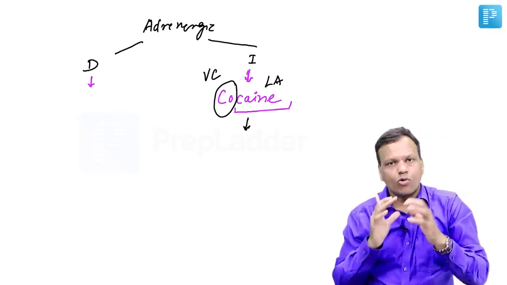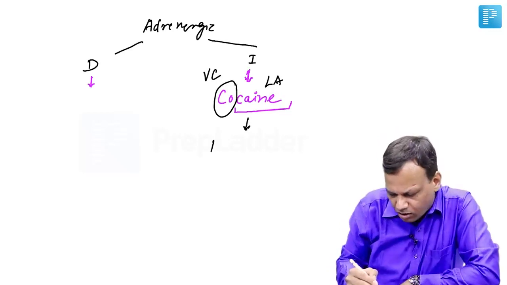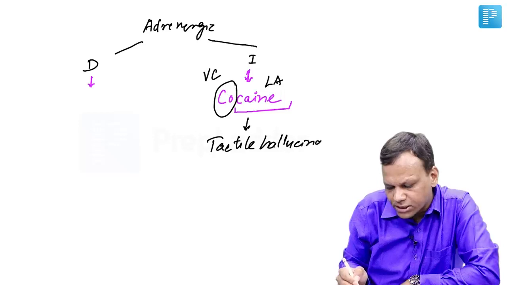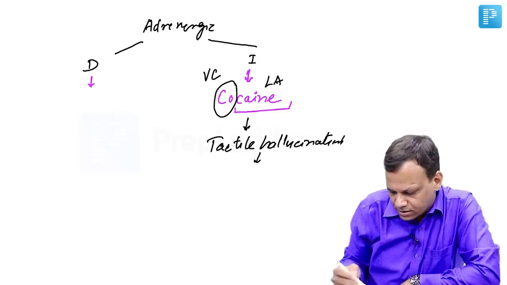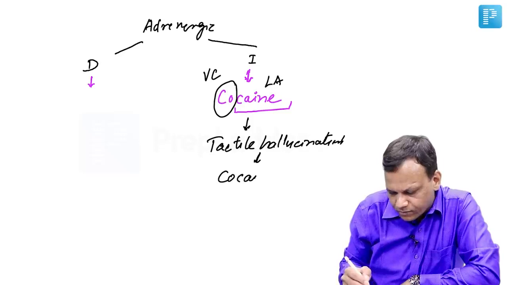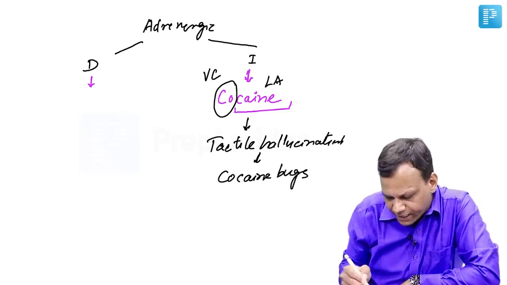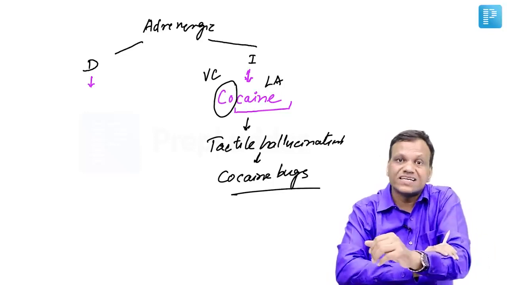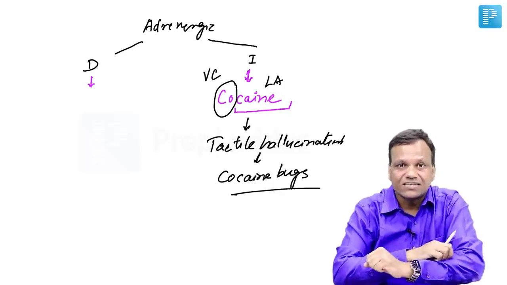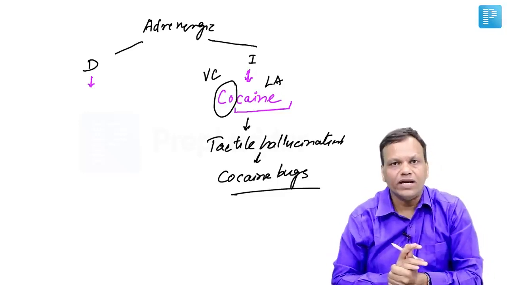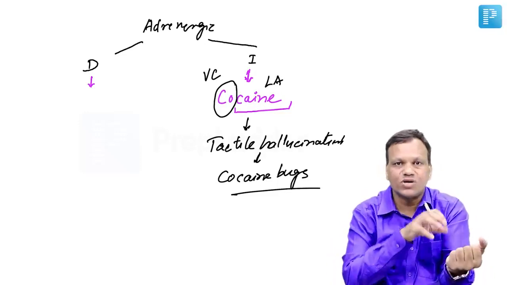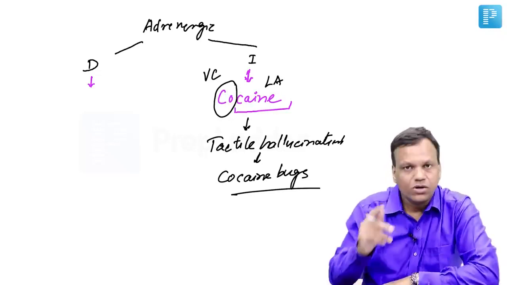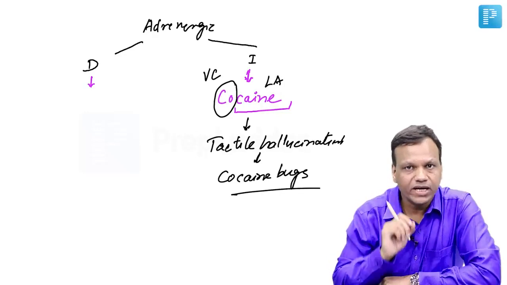So what is the special point about cocaine as an addictive drug is it causes tactile hallucinations, which is also known as cocaine bugs. The person who is an addict feels that insects are running on the skin, but actually nothing is there. But when the person feels that insects are running, they will keep on scratching. So the most important symptom in cocaine addiction is you can see scratch marks, you can see ulcerations on the skin, because the person is constantly scratching that. Clear? So that is one important indication about cocaine addiction.